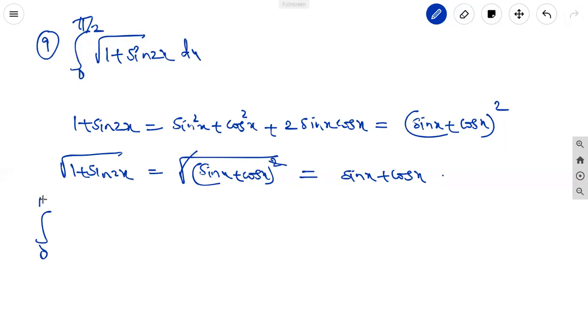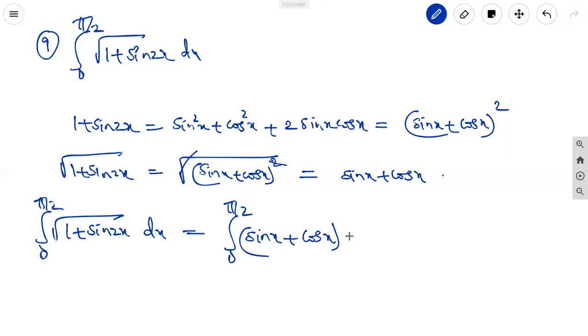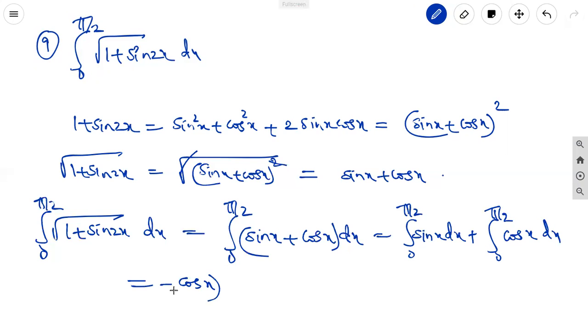Now take the integration 0 to pi by 2 under root of 1 plus sin 2x dx. It is equal to integral 0 to pi by 2 of (sin x plus cos x) dx. Separate: integral 0 to pi by 2 sin x dx plus integral 0 to pi by 2 cos x dx. Integration of sin is minus cos x, limits from 0 to pi by 2. Cos x integration is sin x, limits from 0 to pi by 2.